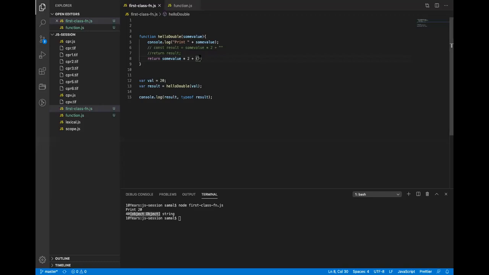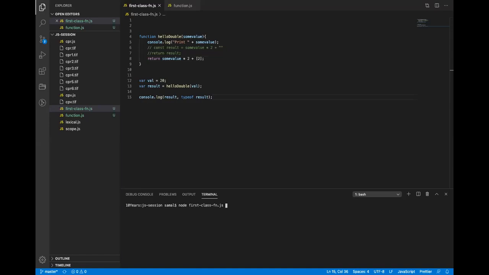And if I do this, we will basically return a string, right? Because arrays are interpreted as a string. Since there is no value, it will add as an empty string.